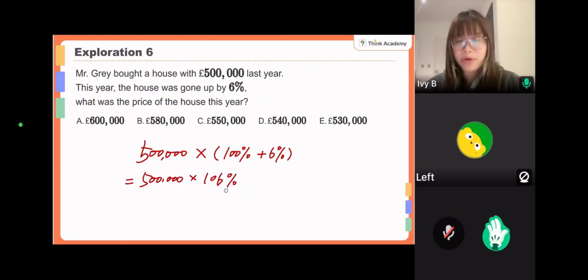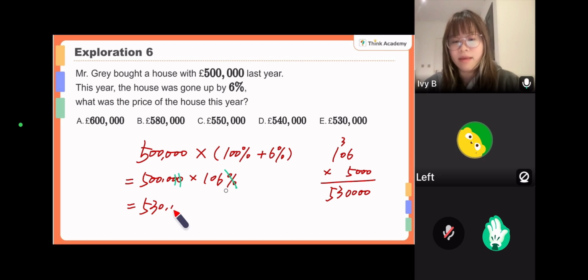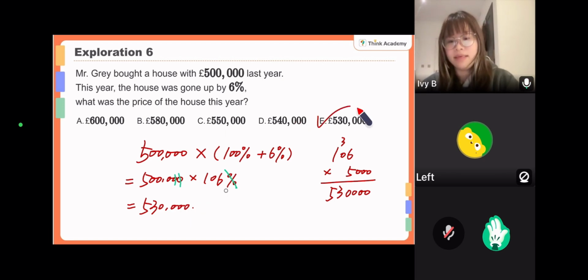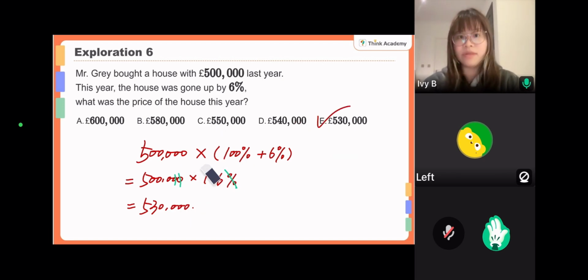106%. And if I were you, I would deal with the percentage symbol first, because we know that this is divided by 100. So basically it is 5,000 times 106. So that is the final answer, E. Just a direct use of the formula.